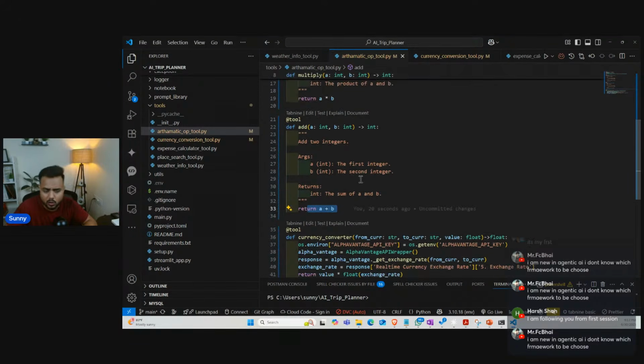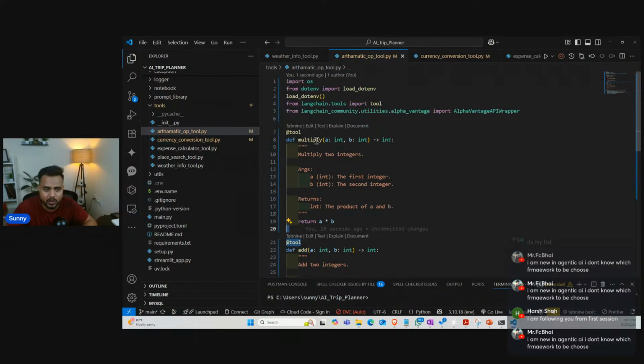We are going to create a tool, guys. So for the tool, this docstring would be required. This is mandatory for every tool if you are going to create a tool using this particular decorator. Now this decorator we have loaded from LangChain itself, as you can see.